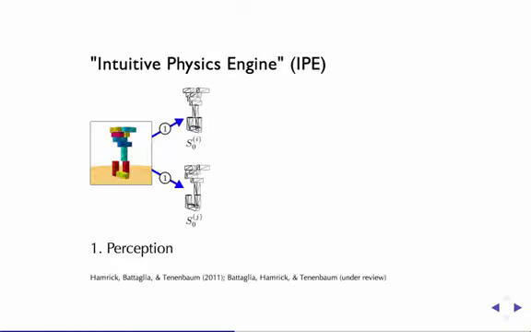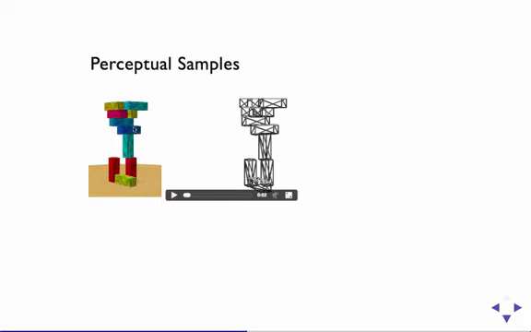I'll first describe how the simulation component of the model works. First, the model views the scene and forms an internal representation of the objects in the scene. However, it has some perceptual uncertainty, so when it perceives the scene, there is some noise in the localization of the objects. To give you a sense of what I mean by perceptual noise, I'm going to show you a short video of different perceptual samples the model might take. You can tell that they all come from the same original tower on the left, but that they are all slightly different.